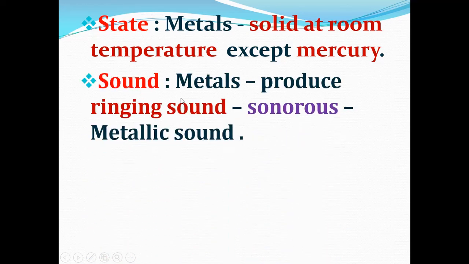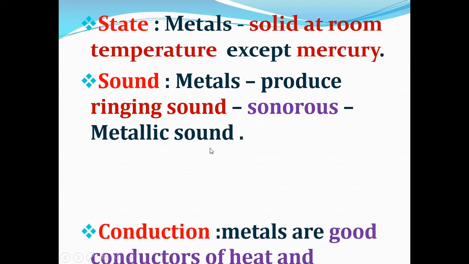Then sound. Metals can produce a ringing sound. As they have the property of producing ringing sound, they are called sonorous. Sonorous means they can produce sound. And the sound produced by the metals is called metallic sound. Understood, children? So metals can produce ringing sound, so we can say that they are sonorous in nature, and the sound produced by the metal is called metallic sound.